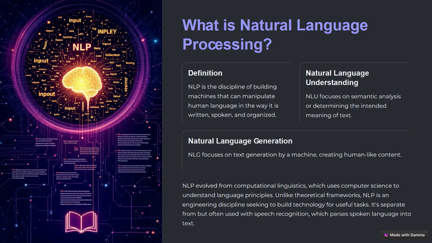NLP is divided into two parts. The first one is natural language understanding, NLU, which focuses on meaning and understanding what is intended in the text given. The first part is used to understand the semantics or the meaning of the text, and in the second part we have natural language generation, which is used for generating human-like text. It generates content like we humans could understand and write or speak. Those are the two main parts of natural language processing.